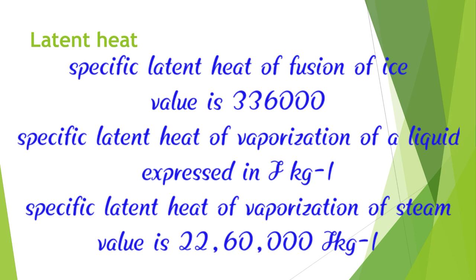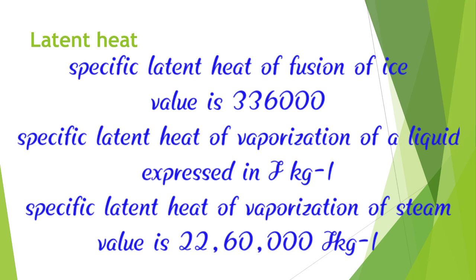The specific latent heat of vaporization of a liquid is the quantity of heat required to convert unit mass of a liquid at its boiling point completely into its vapor at the same temperature, and it is expressed in joule per kg.